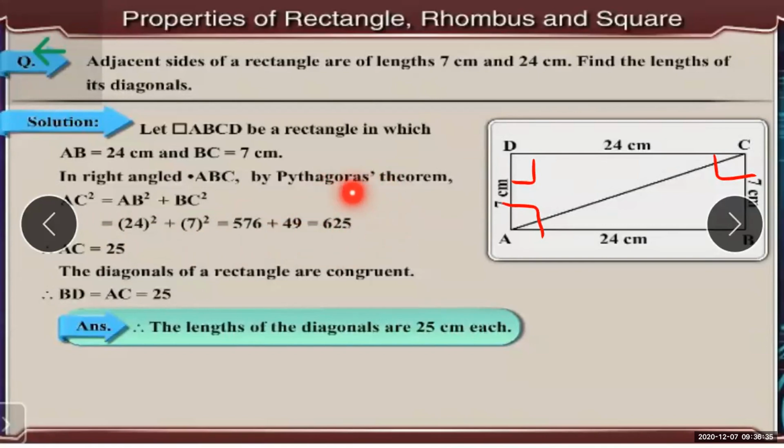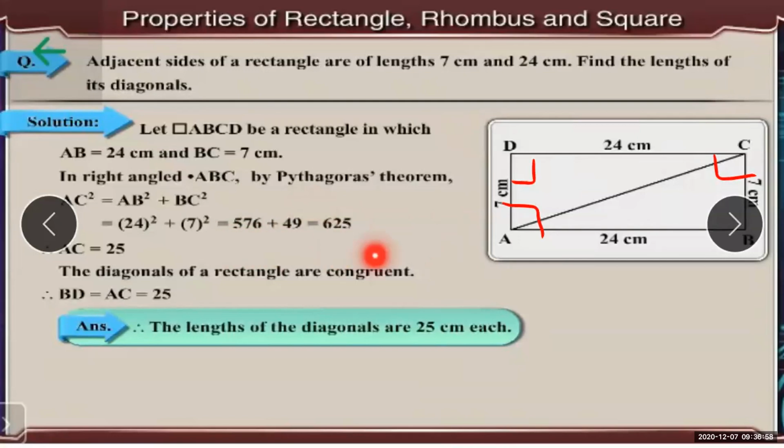Now this 625 is what? AC square. But in the diagram we have AB, BC, CD, DA. We don't have AB square, BC square, CD square, and DA square. So here 625.